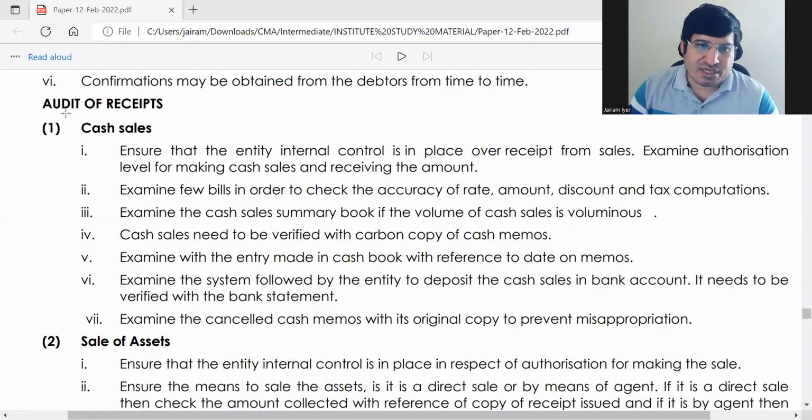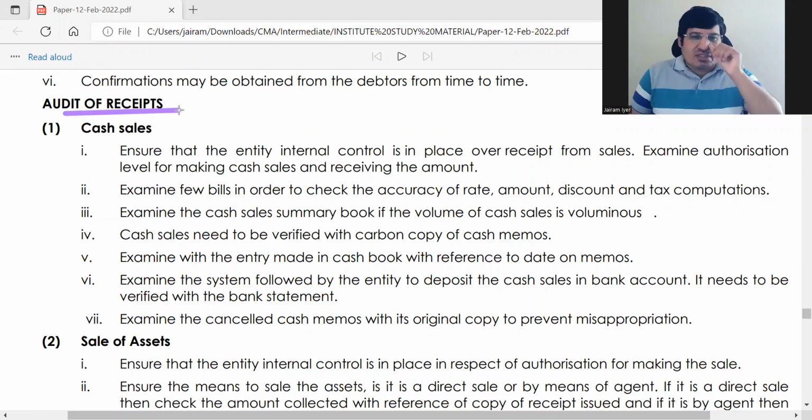The next part is audit of receipts. These are all very simple types of questions.